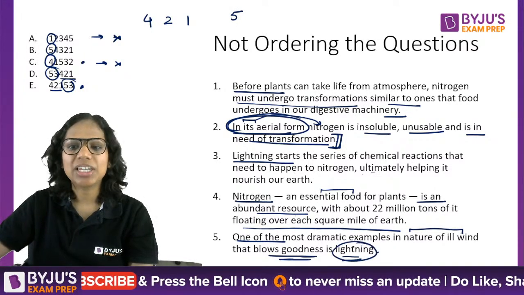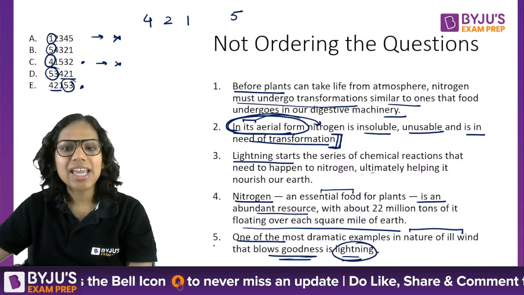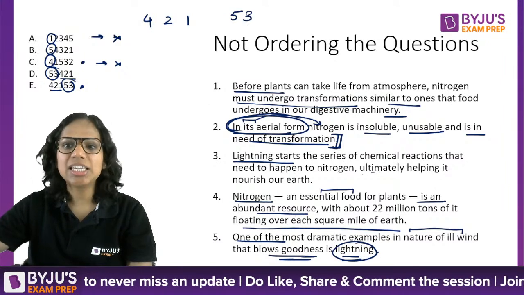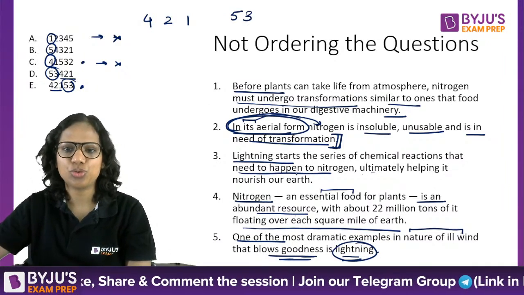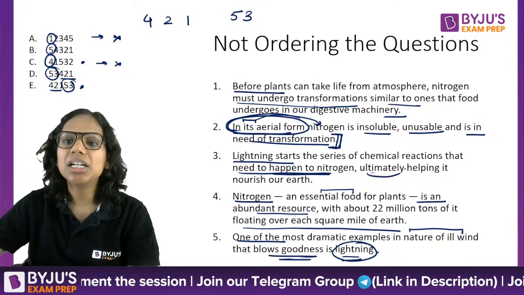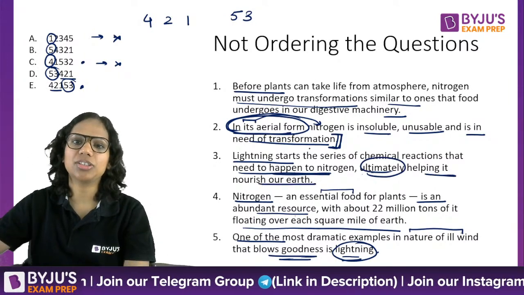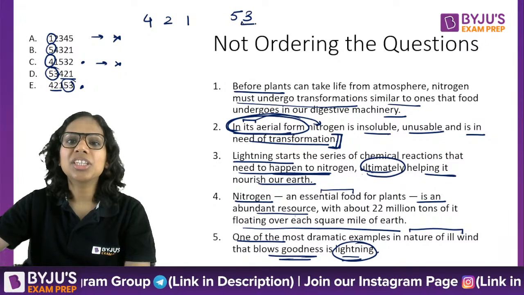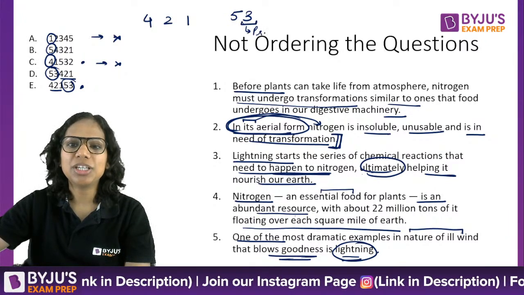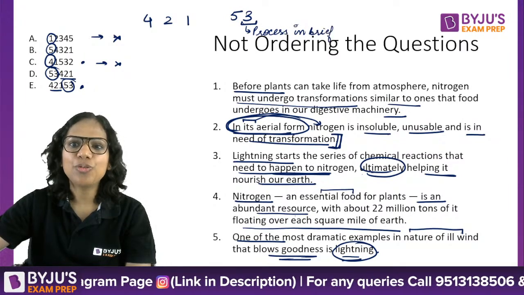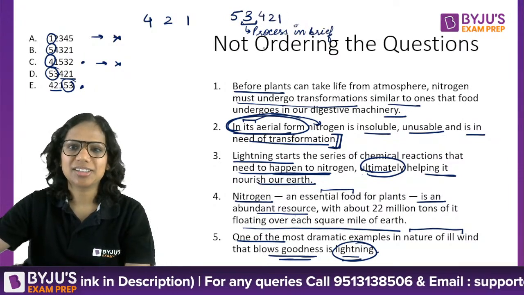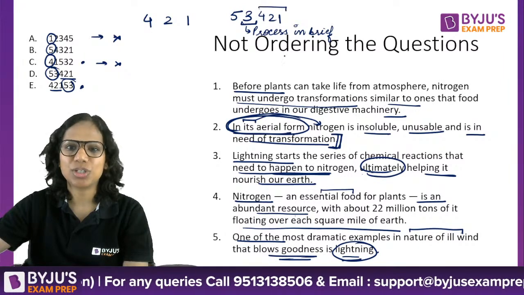What is that? Lightning. How? Then I explain it in 3. I say lightning starts the series of chemical reactions that need to happen to nitrogen. Okay. Transformations, ultimately helping it nourish our earth. So don't you think that 3 first gives the process in brief? 3 gives the process in brief, and then 4, 2 and 1 explain this further.